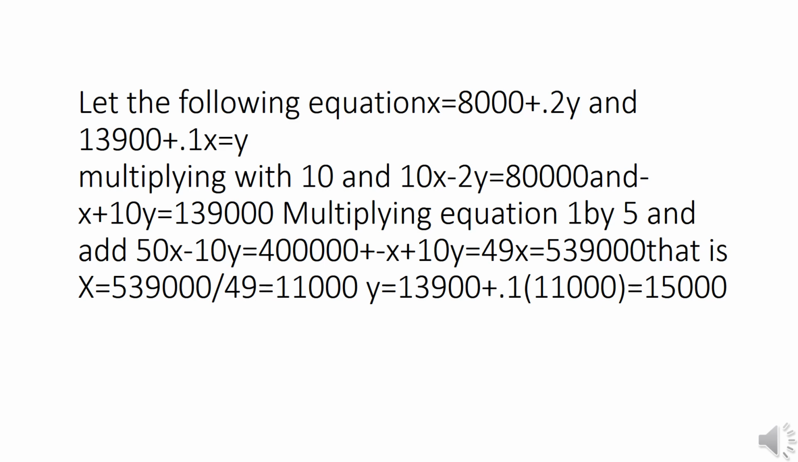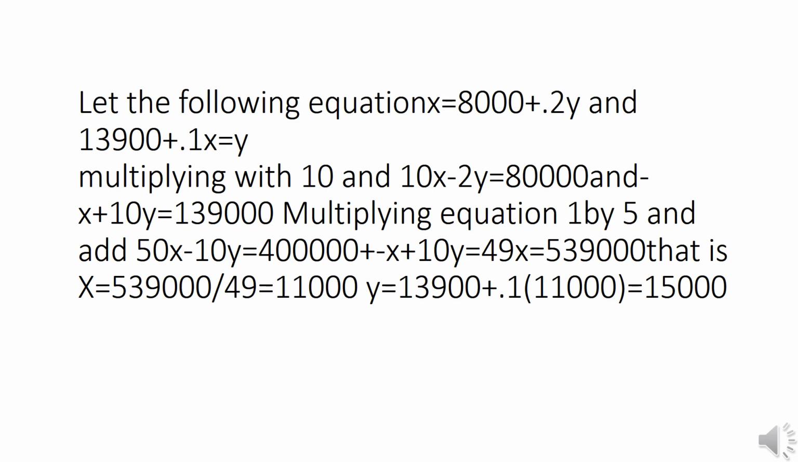Variables on the same side, and here 0.1x is moved to the left side, it makes minus 0.1x plus 10y, which is equal to 1,39,000. This is equation 1. To change this equation, multiply the first equation by 5, that is 10x into 5 is 50x, minus 2y into 5 is 10y, and 80,000 into 5 is 4 lakh, which makes the coefficients of y the same.